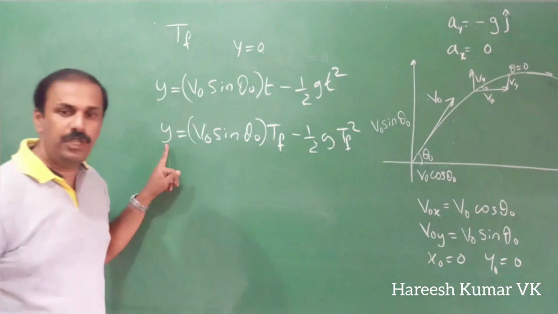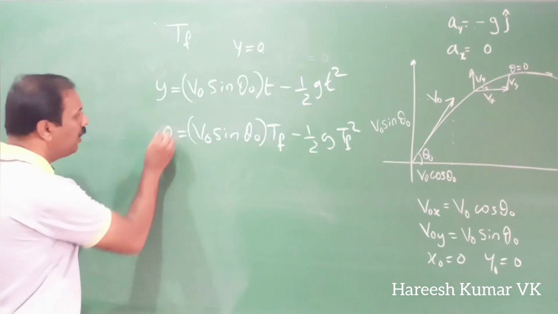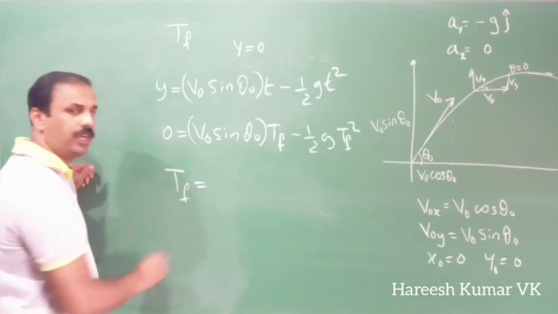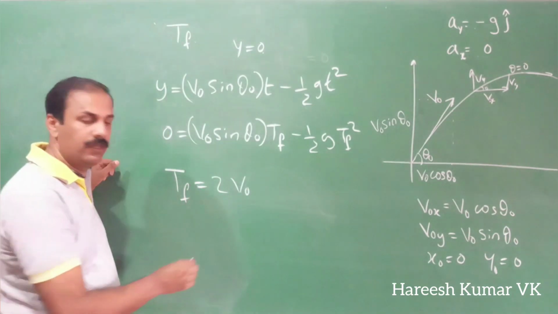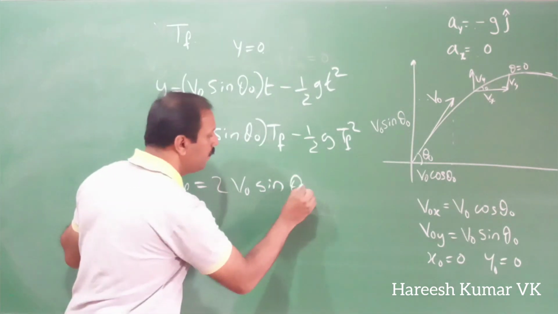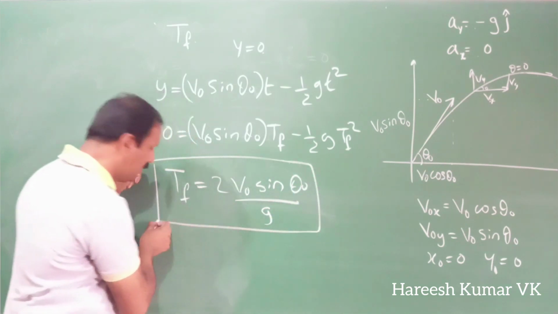This value is equal to 0. So if you rearrange this, what will you get? You will get TF is equal to 2 V0 sin theta 0 divided by g. So this is the time of flight.